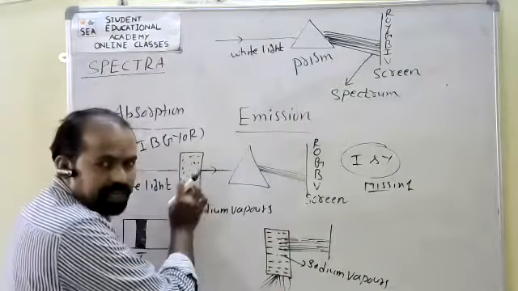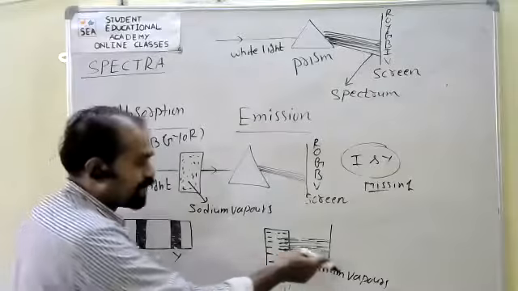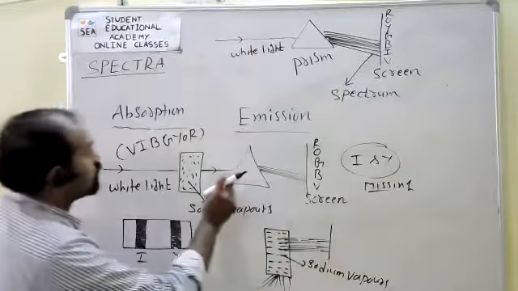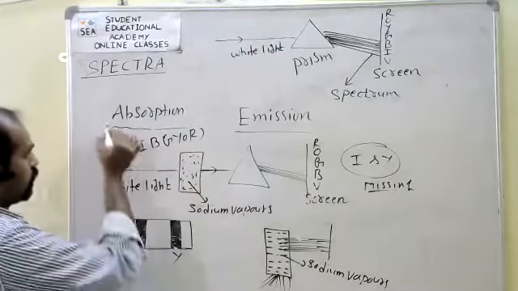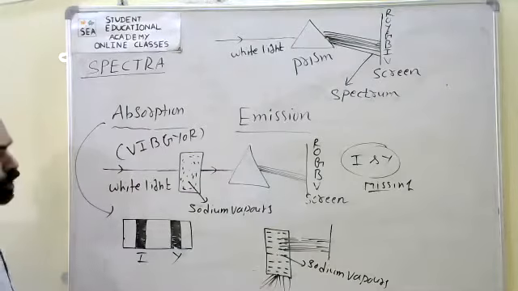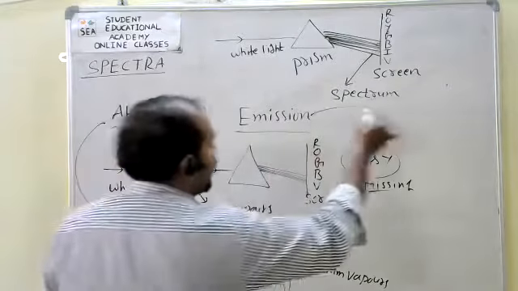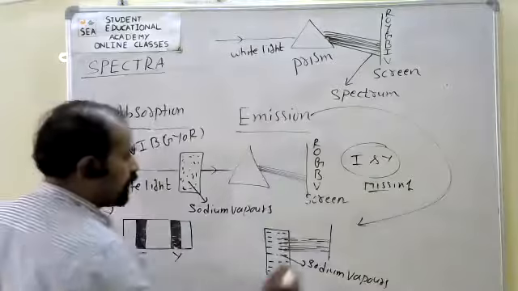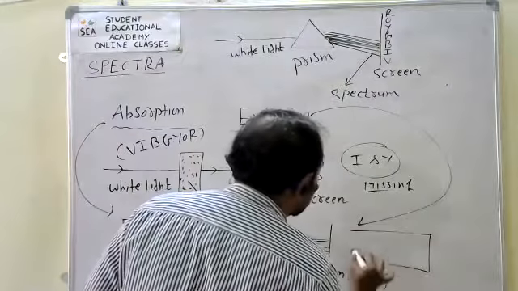Particularly with respect to the same, if we take this, it is the absorption spectrum. If we take the emission spectrum, here we are getting, see this.